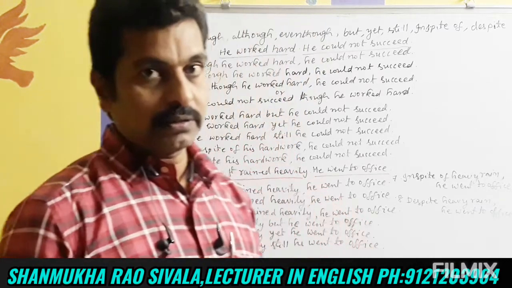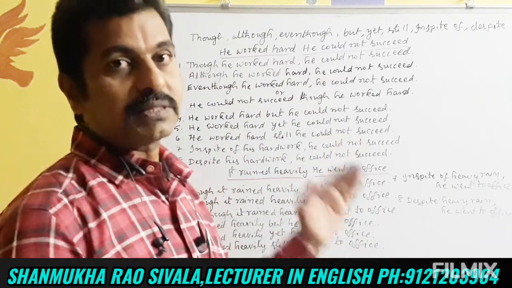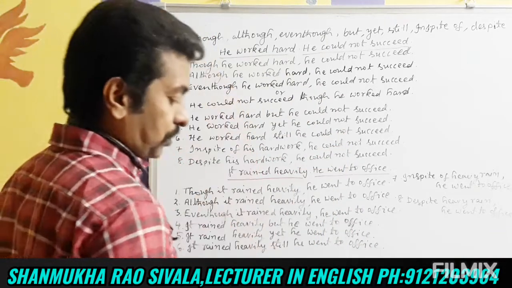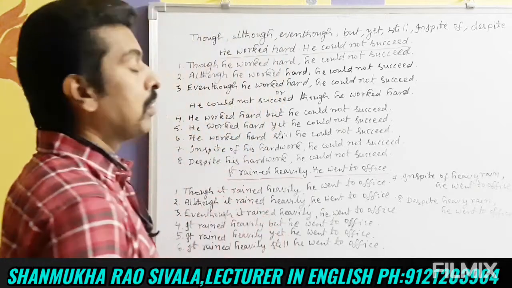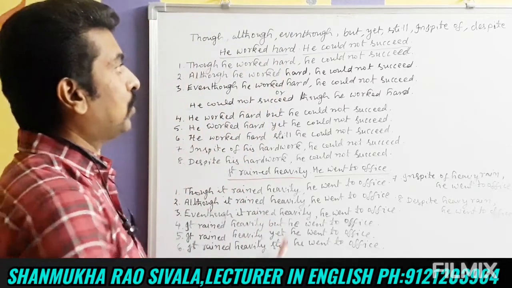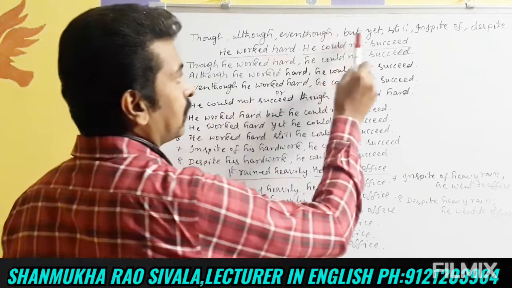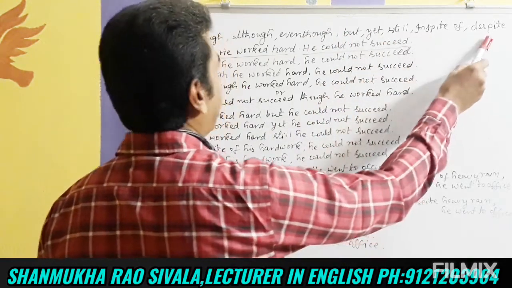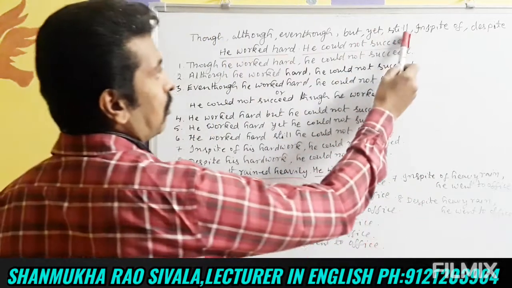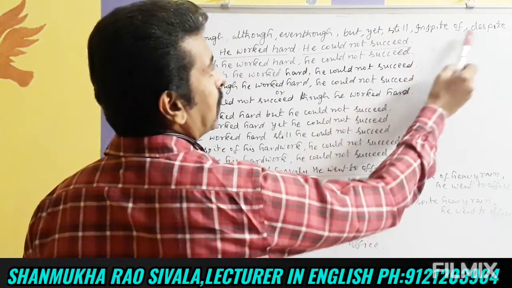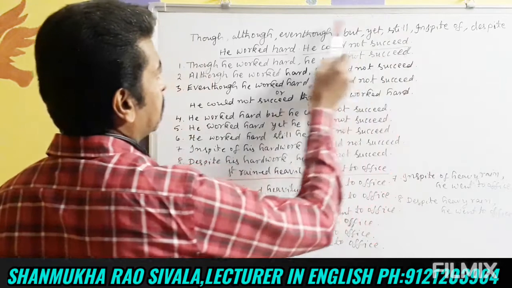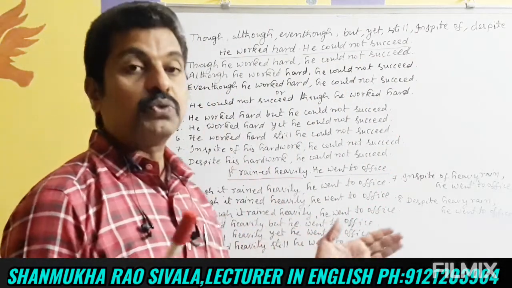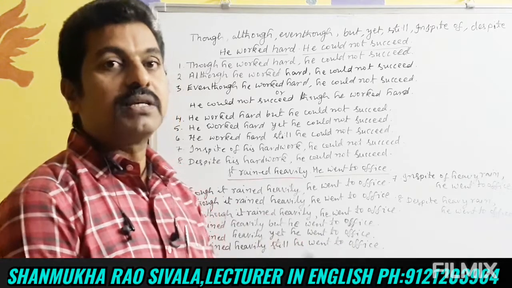So let us learn the uses of all these conjunctions here. And here I have written though, although, even though, but, yet, still, in spite of, despite. So these are all the conjunctions. These two are not the conjunctions. Up to here these are all conjunctions. So let us learn how to combine two sentences together by these conjunctions.